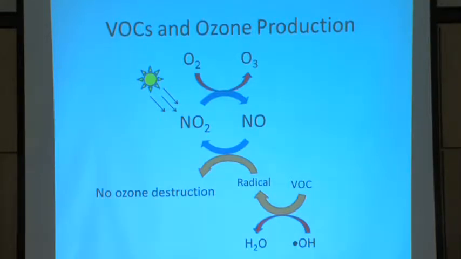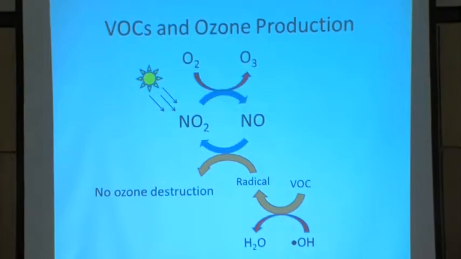So we still have sunlight striking our NO2 molecule, and we're still making ozone. But these volatile organic compounds react with things in the atmosphere to produce radicals, and you might have heard of free radicals before. Those radicals react with the nitrogen monoxide, taking it out of the equation. Now the nitrogen monoxide isn't reacting with the ozone to destroy it, so the ozone starts to build up. As the VOCs react with the nitrogen oxide, we get more and more ozone. So we get this daily cycle.